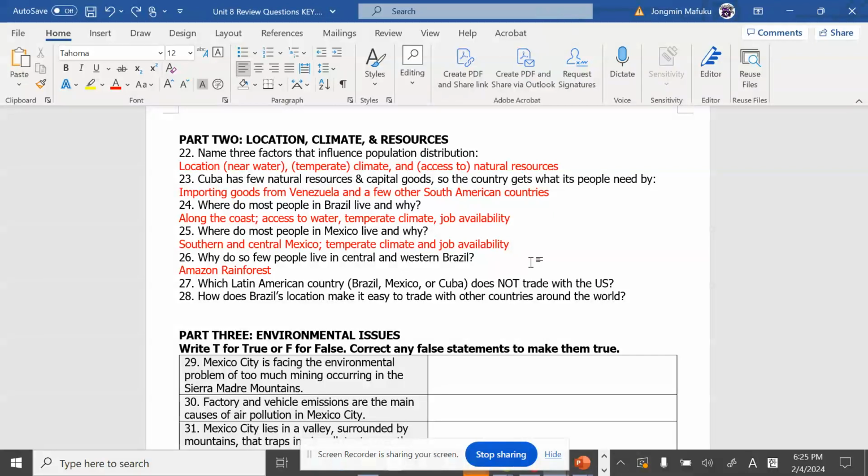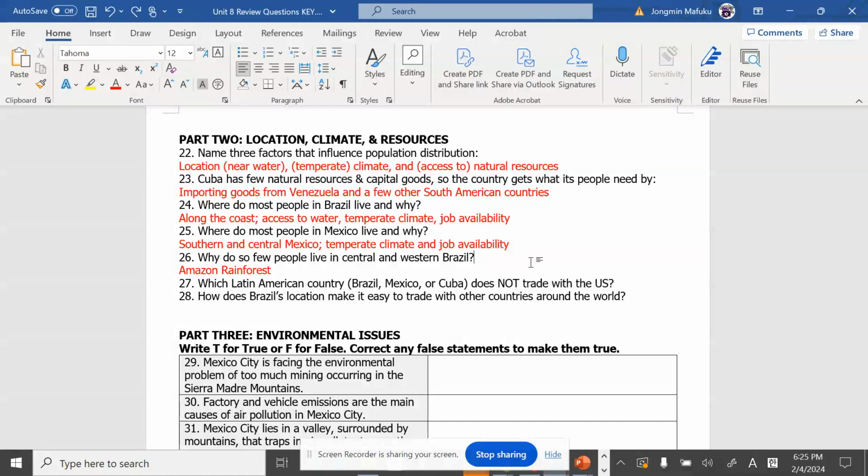You want to live near the forest, but you don't want to live in the forest. There's no access to public life. There's no access to the everyday things that you would have access to in an urban area. So most people do not want to live in the Amazon rainforest.